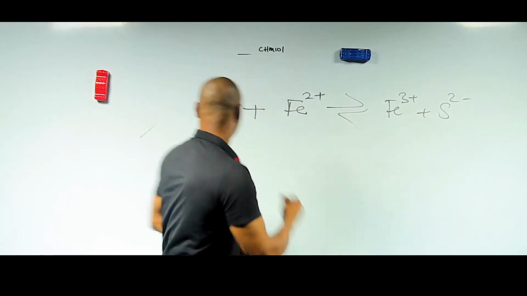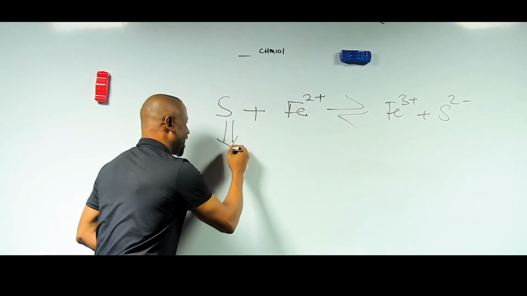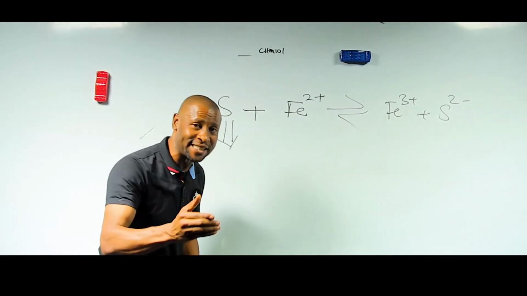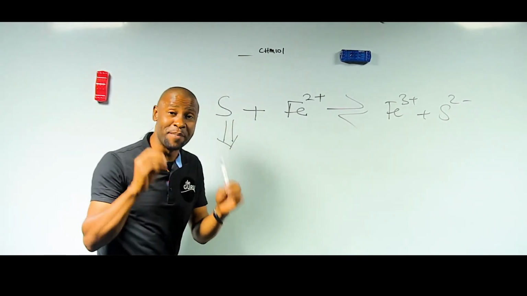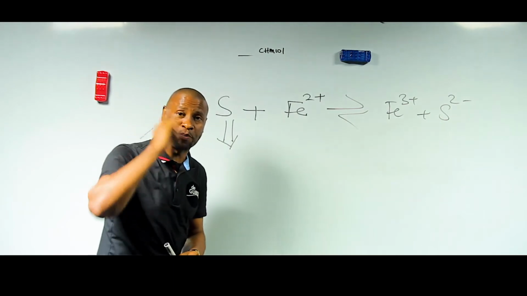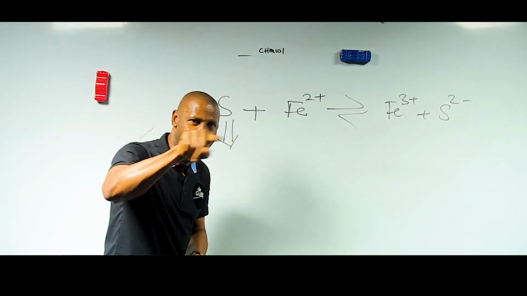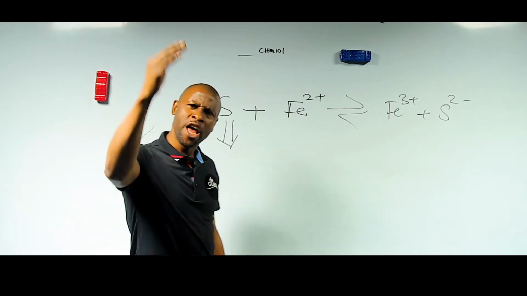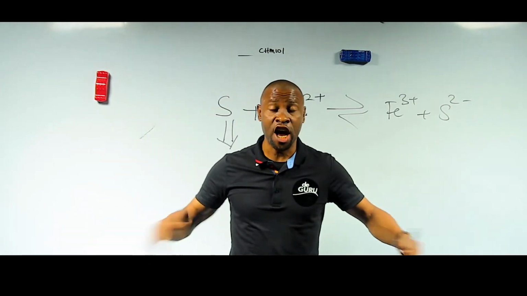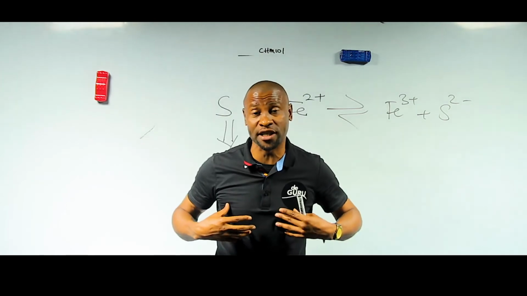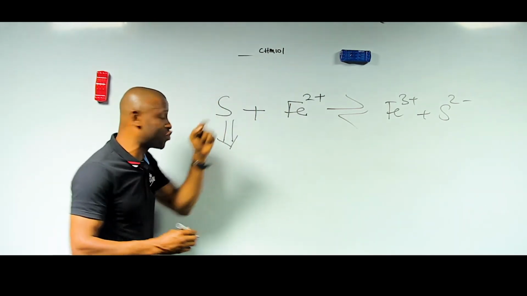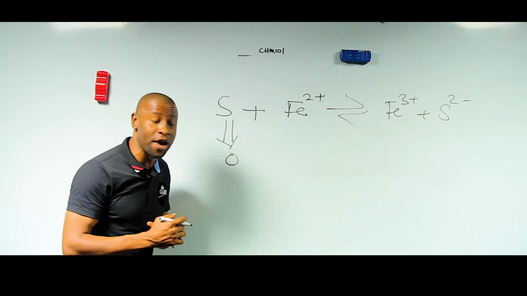Follow me. What is the oxidation state of sulfur here? We have discussed oxidation state in one of our lessons. Oxidation state simply means the charge on a chemical species. One word, charge on a chemical species is what you call oxidation state. If a chemical species has no charge, it means that its oxidation state is what, somebody? Zero. Now, this is sulfur. You can see that it's neutral. That means that the oxidation state is zero.